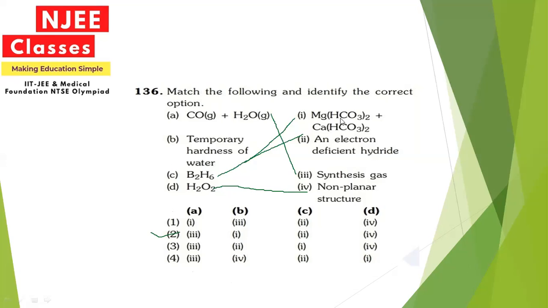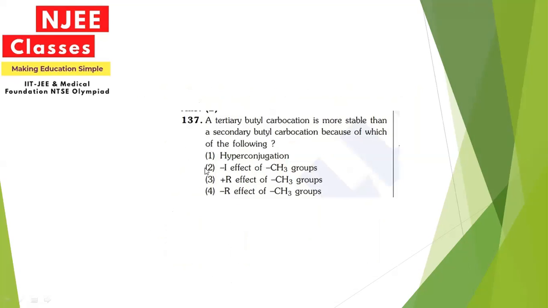Now let's see the next question. A tertiary butyl carbocation is more stable than a secondary butyl carbocation. Why? Because of which of the following? When you consider the tertiary butyl carbocation, its structure will be something like this.